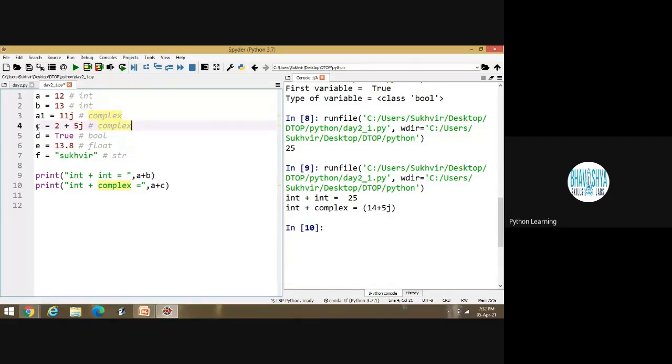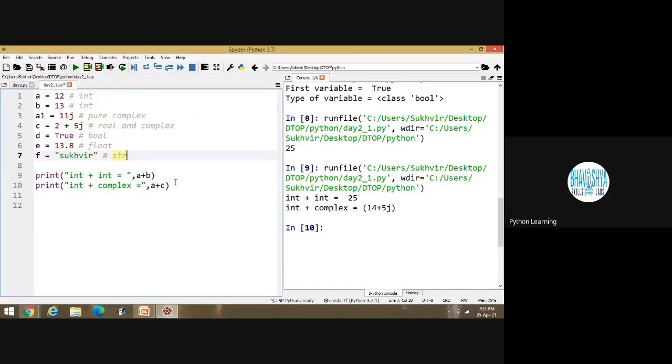Actually, the variable c is not a pure complex value. This one is a combination of real and complex value. What about this value? This one is a pure complex value. Is it okay? Okay, sir. This one is a pure integer value.